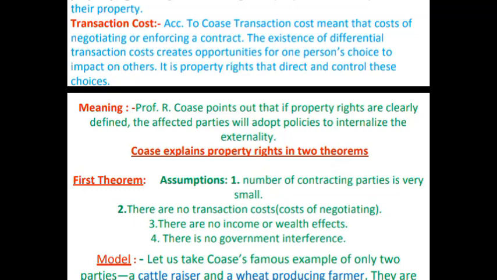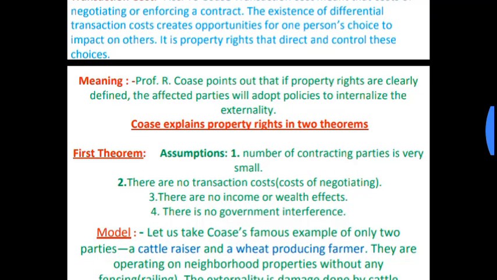It is obvious: when there are differential transaction costs, there are opportunities for one person's choice to impact others. It is property rights that direct and control this choice.